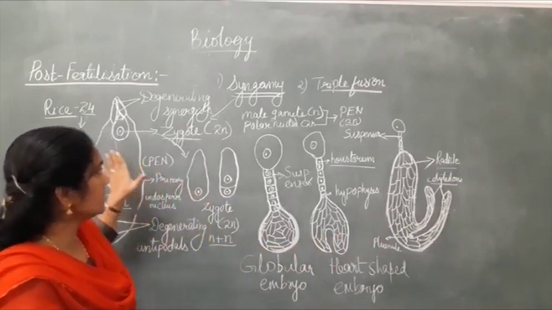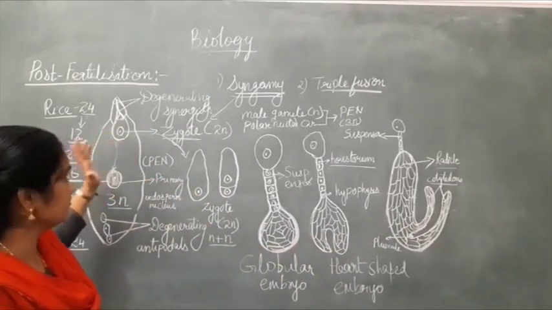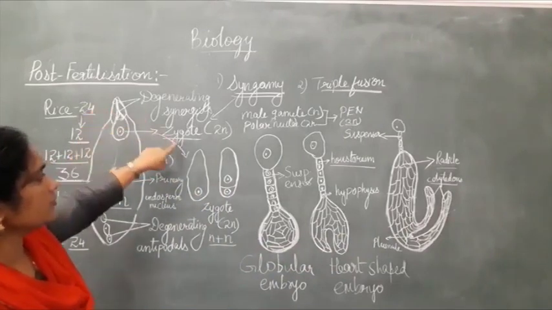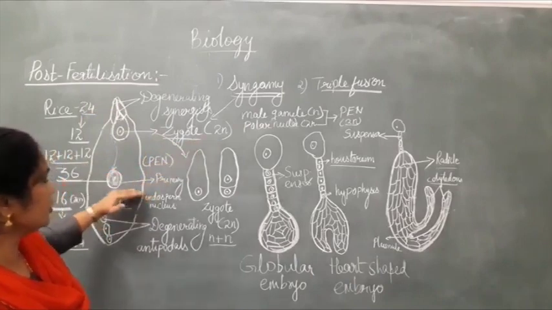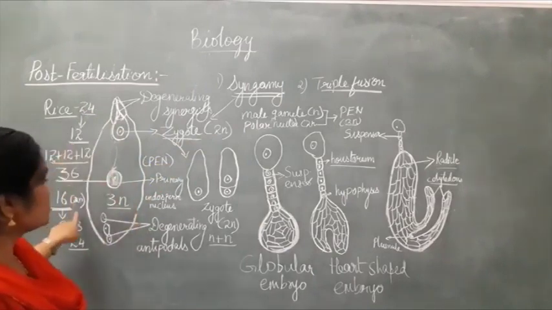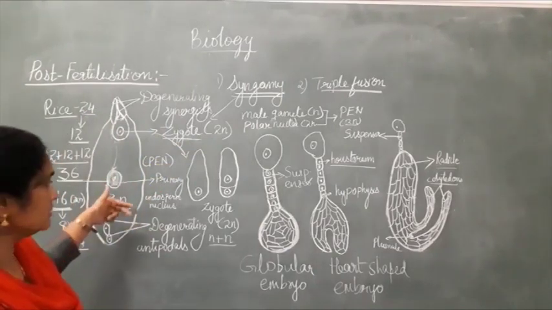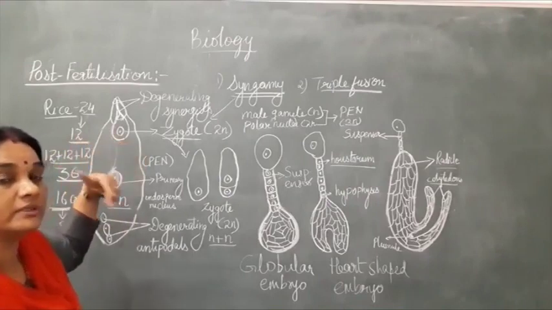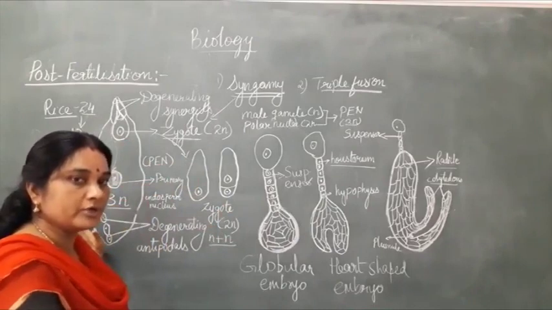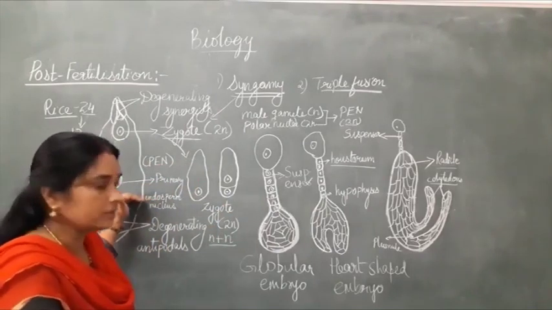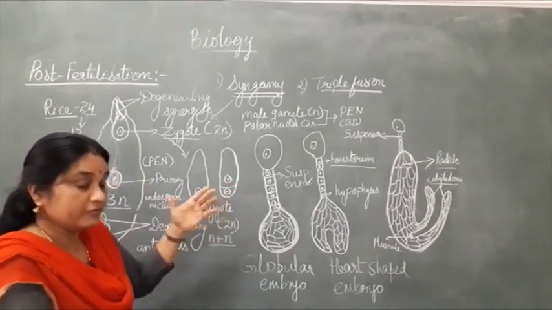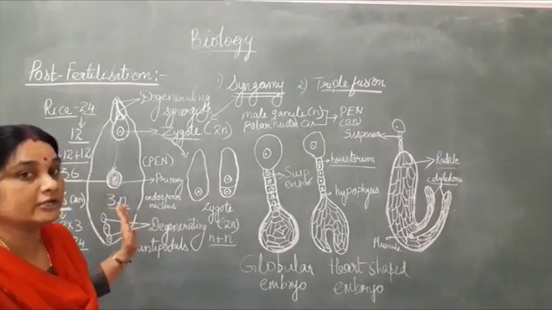So first we had seen what happens in the fertilization, that is double fertilization, triple fusion, and then we had seen syngamy. The ploidy of zygote is 2N, the ploidy of primary endosperm nucleus is triploid in nature. Many questions will be asked based on this. What is the ploidy of the endosperm if the chromosome number of that rice plant or maize plant is given? I hope you can calculate the ploidy of the endosperm of that particular plant. Then these are the developmental stages of embryo. Before that I told you the development of endosperm.